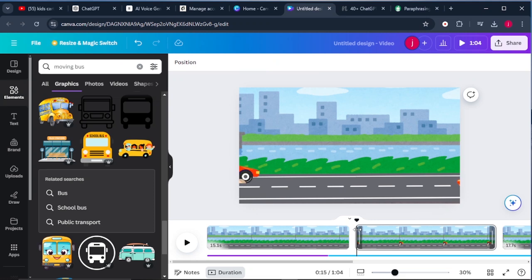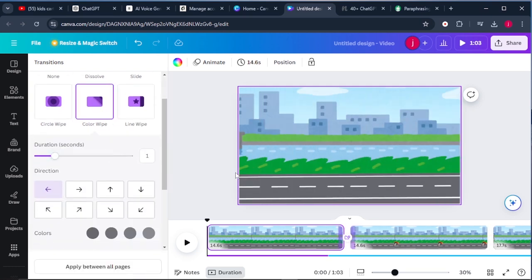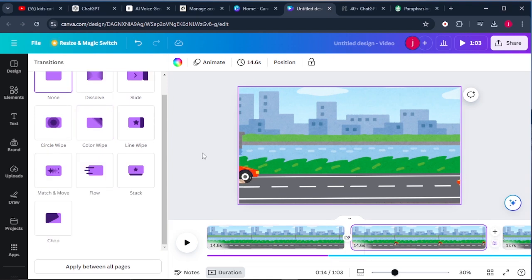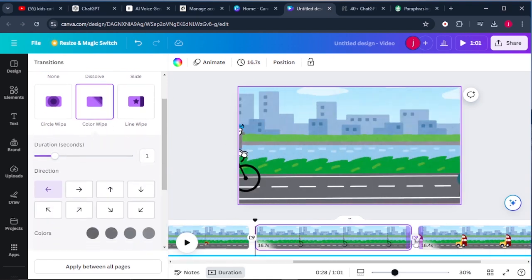So the next thing that we're going to do is to add in some transition between 2 pages. So to do that, just hover your mouse between 2 pages and you'll see this button which says add transition. Just click on it. And you find these different types or forms of transitions that you can add to your page. I think I love this one. I can add it here and go to the next page and click on the add transition button, and add that transition here until I finish with my entire video.